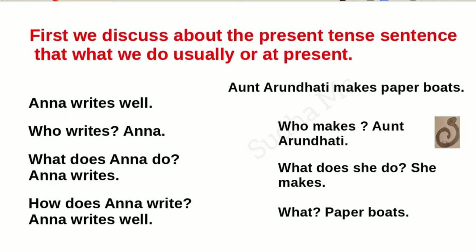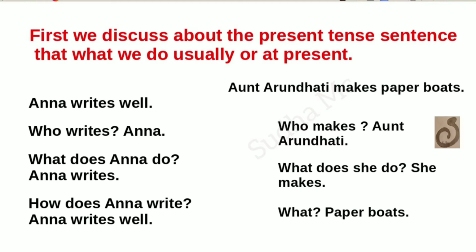We discuss the present tense sentence. That is what we do usually at present. Okay. Anna writes well. That is the sentence. Who writes? Anna. That is the subject. What does Anna do? What is the action?